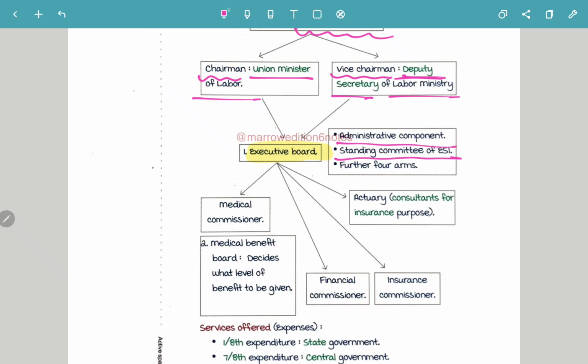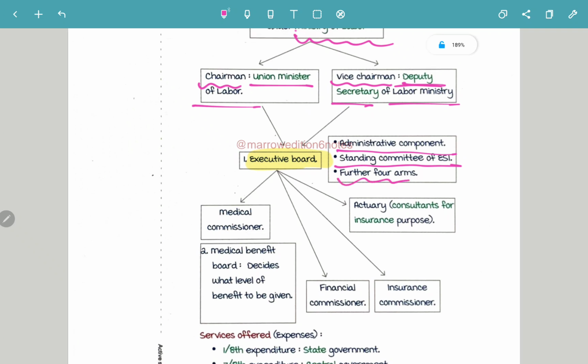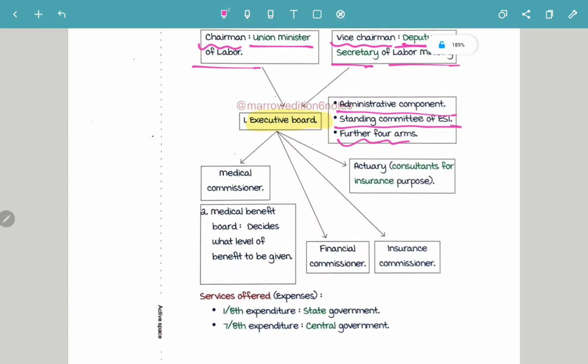And there are further 4 arms for the executive board.